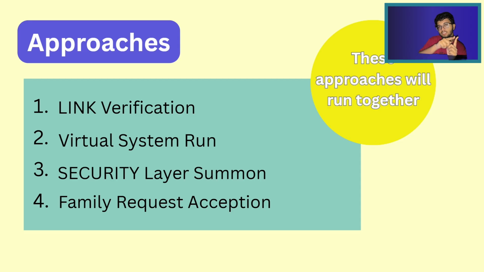So a combined result will be shown to grandma, who is our user. The first approach is link verification, the second approach is virtual system run, the third approach is security layer summon, and the fourth approach is family request acceptance.